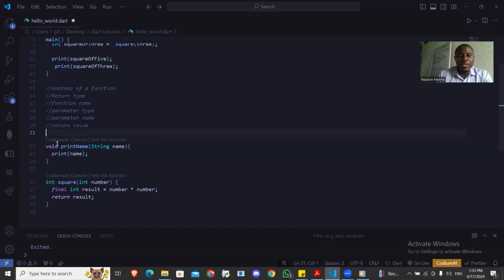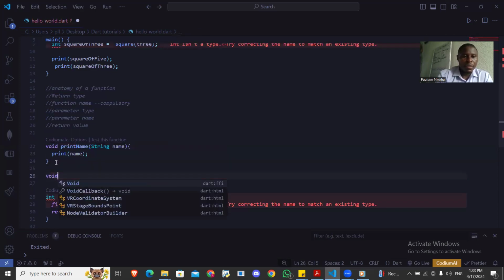So void, the print name is the name of the function. Function name is compulsory. Your function must have a name. Parameters: your function might not take any parameter. Let me write a function that doesn't take a parameter.